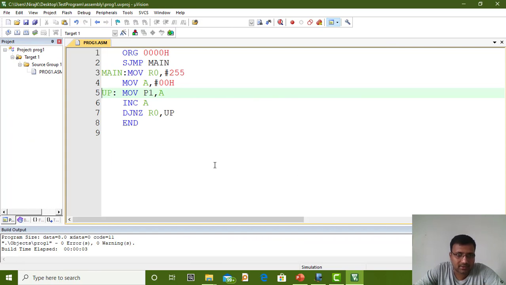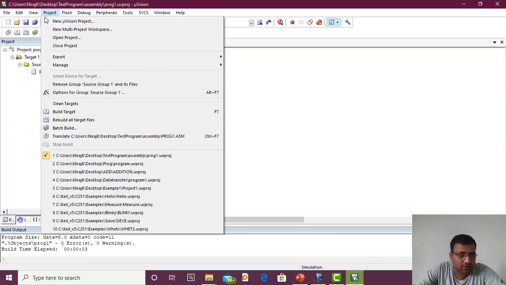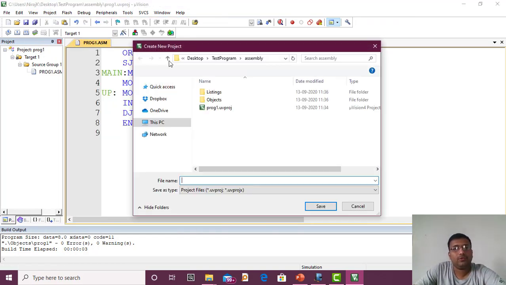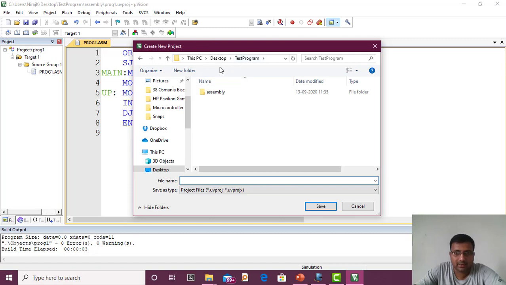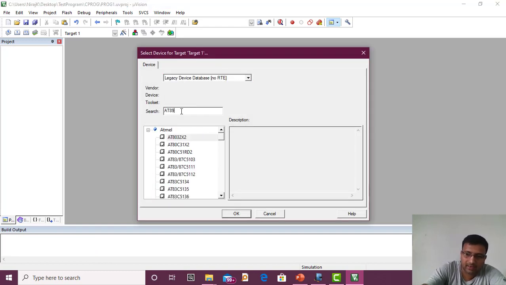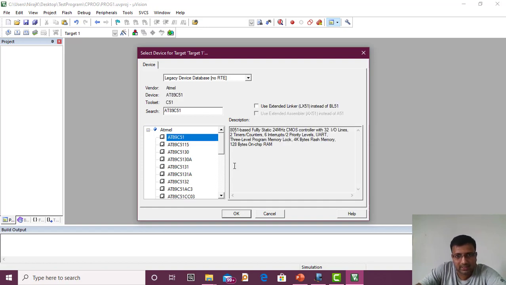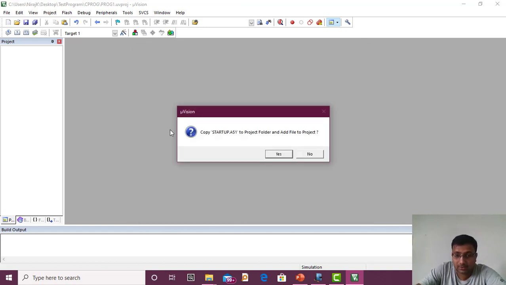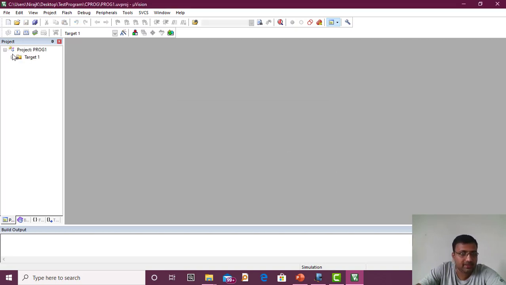Also we can write the embedded C code now. For that, again go to a new project. New project. So I will open again a new folder, C prog, and give the name as C program. So here again program 1. Again select your device, 8089C51. So I've selected this 8089C51, click OK. Now we are writing embedded C code. So click on Yes to copy the startup file. Once you copy that, the startup file will be available here.